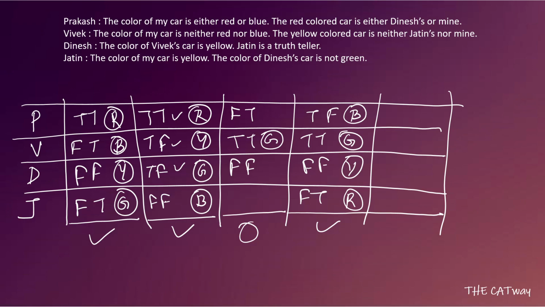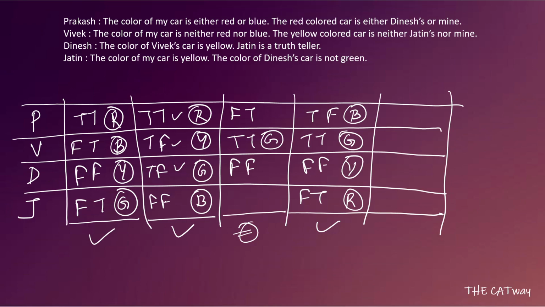Now, okay, we have one case here. Now coming to this case, let's see what we have. In the case when P's first statement is false and the second statement is true, what can we say? We can definitely say that he cannot get the red color car. Because the color of my car is either red or blue, he is saying a false statement. That means he cannot get either a red or blue color car.